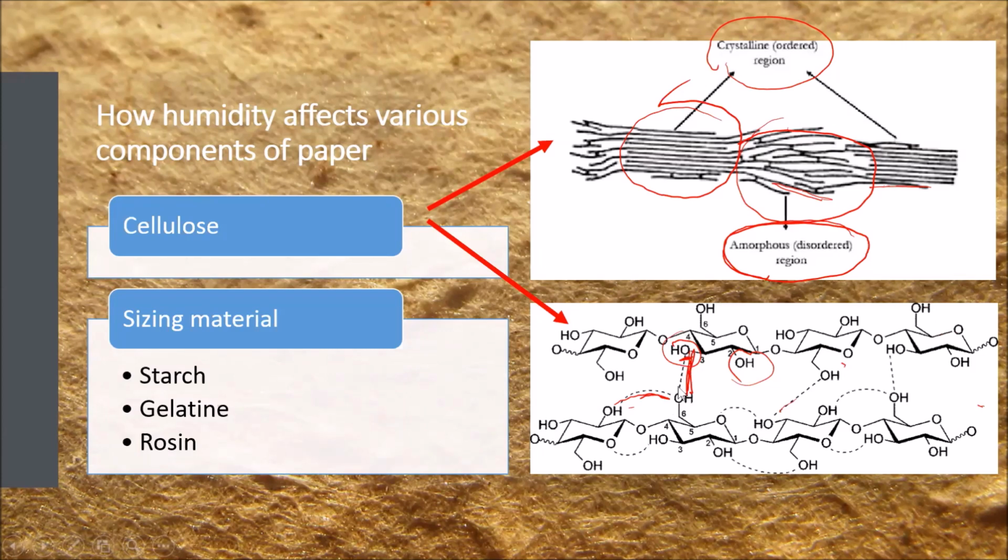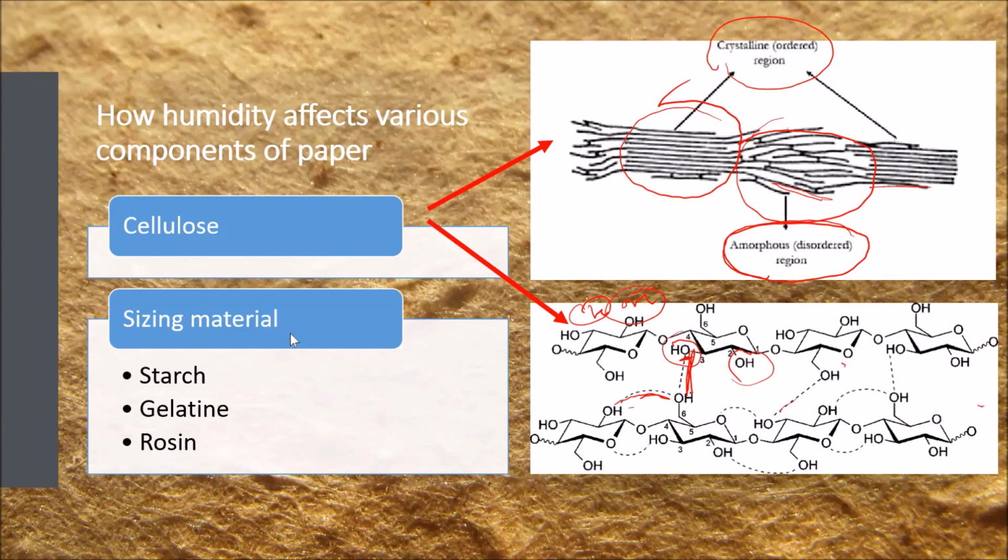And instead of forming bonds with each other, they'll form hydrogen bonds with water because it is also HOH. So it also has an OH group and H positive group. So the hydrogen bonds would be formed with water molecules. So it becomes a little soft, the stiffness is lost.